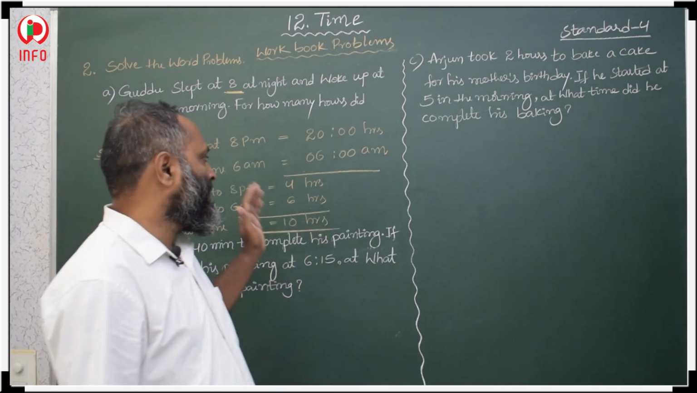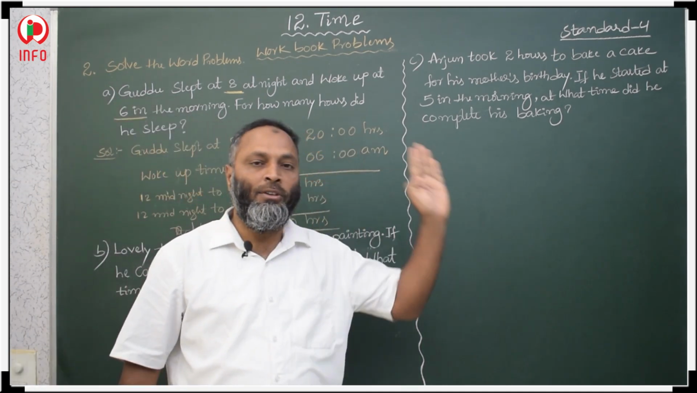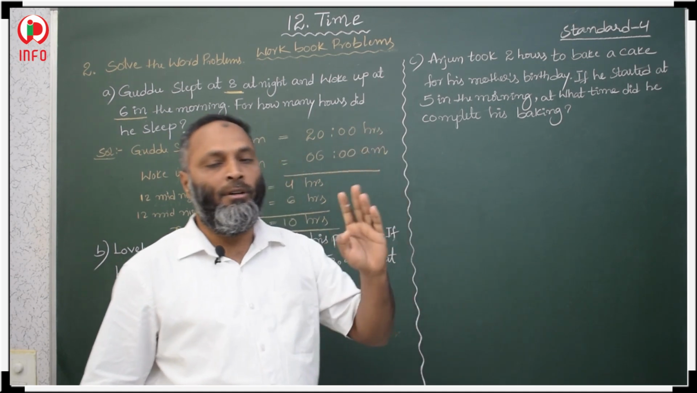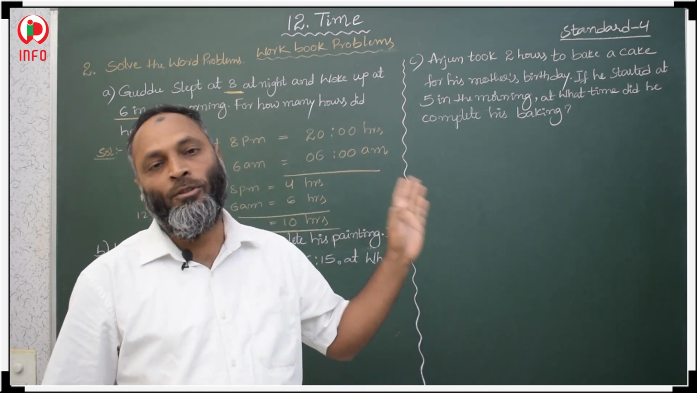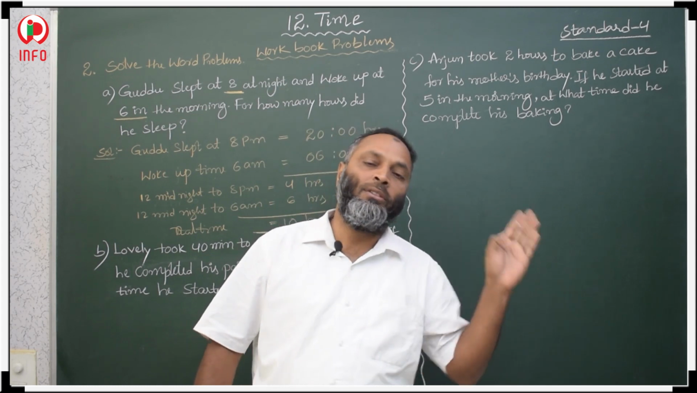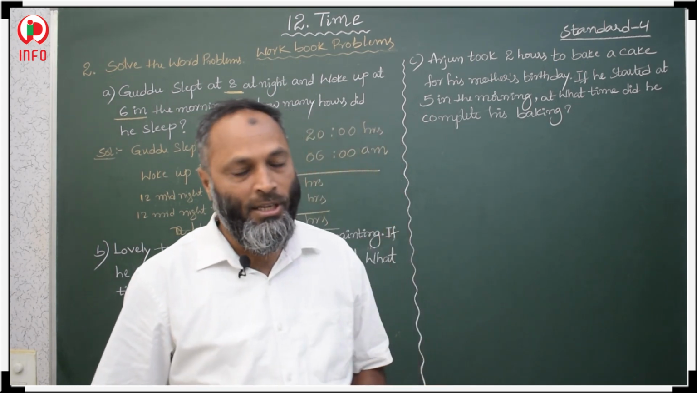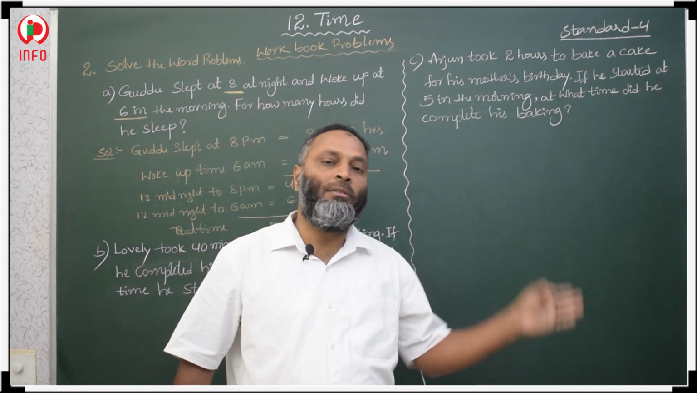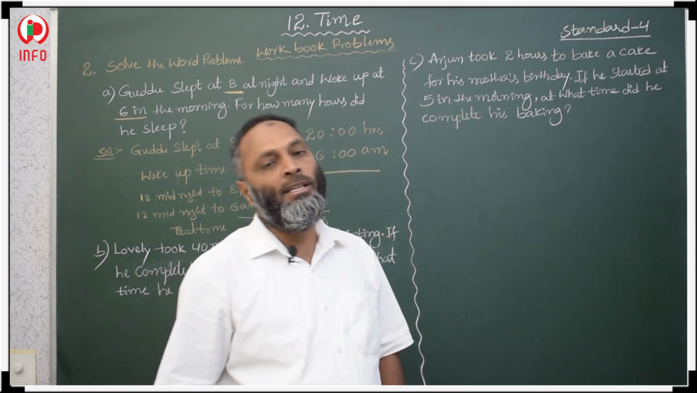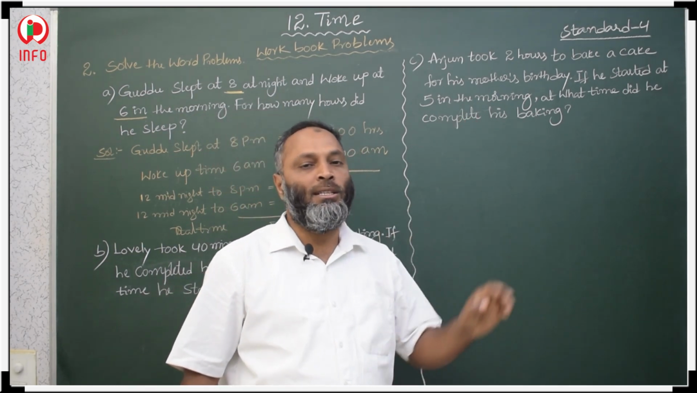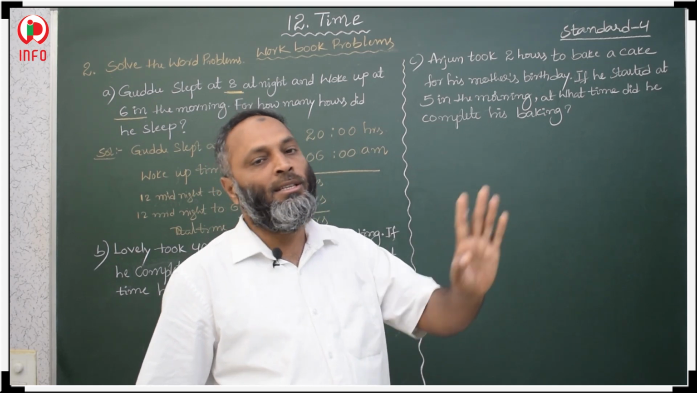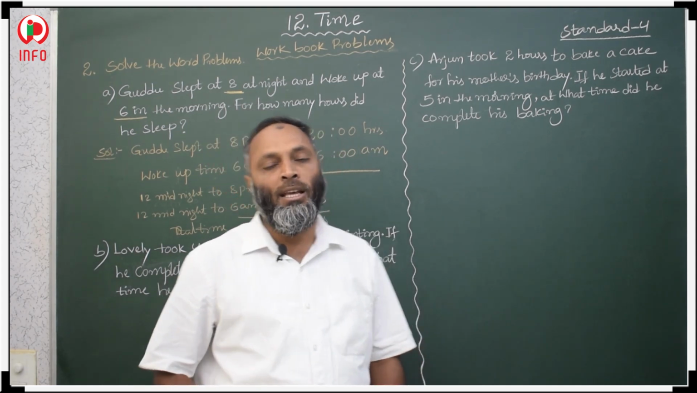First we find the time difference from 20 to 24, because 8 o'clock means 20. So 20 to 24 hours, that is 4 hours. Again, from midnight 12 to 6 a.m., that is 6 hours. So 4 hours plus 6 hours, total 10 hours he slept.